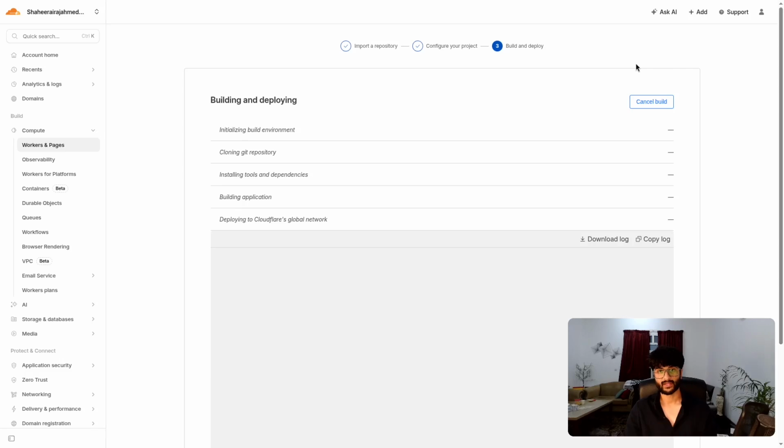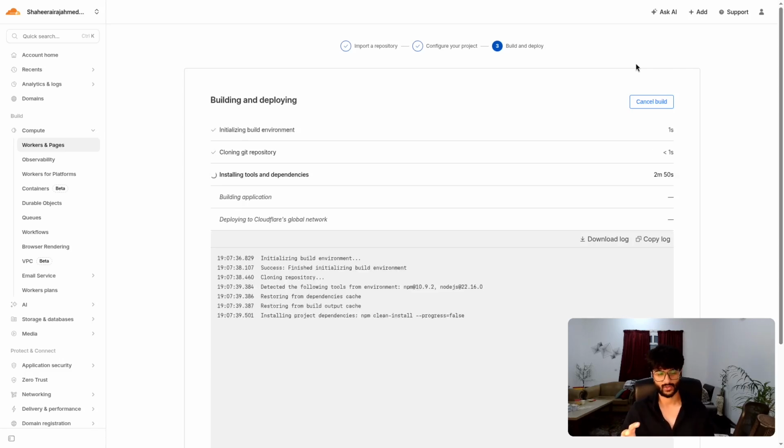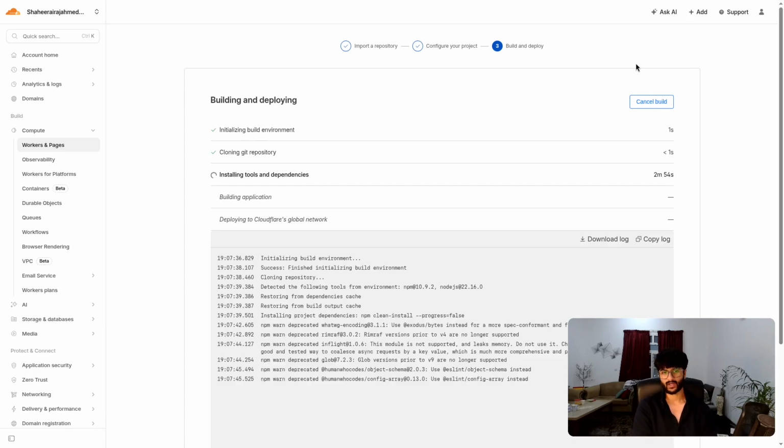All right, build and deploying. Now all we do is wait. This is going to go through my entire Git repo. It's going to install, build the application. It should be relatively quick. I don't know if it'll take a little time to actually show. Although the actual installation of all the tools, the packages, dependencies, and everything won't take much time at all. You've seen me go through it, and so it should be very, very similar to that as well. But who knows? Maybe Cloudflare will take a little bit of time.